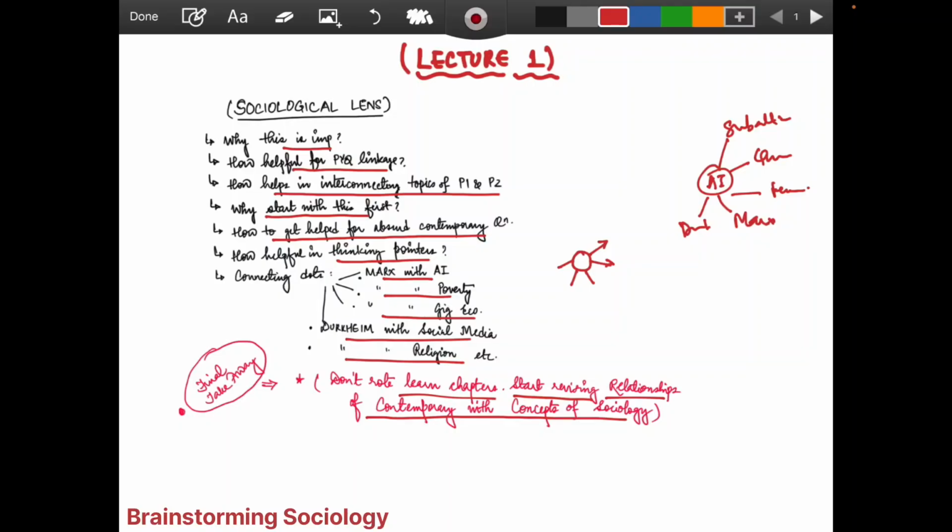Then you are ready to go for any question, any answer in the paper, which will not only help you write the UPSC PYQs, but also help you deal with any absurd question from anywhere, like these days when GS questions are being asked in sociology. How will you deal with it? Dealing with this becomes easy when we have that overall understanding of society in this manner. I hope you got me right, and I hope you have got an edge on how to think, and that you liked this lecture.